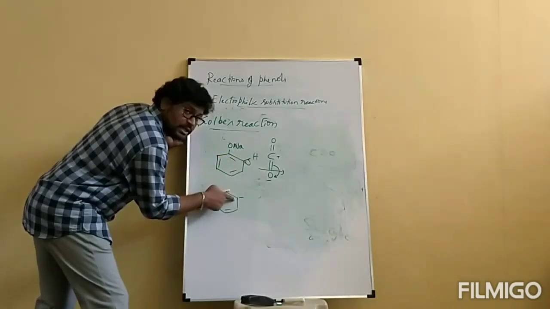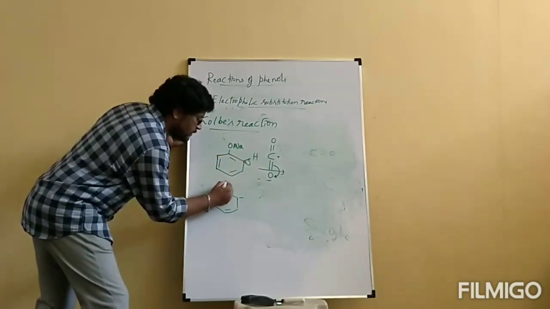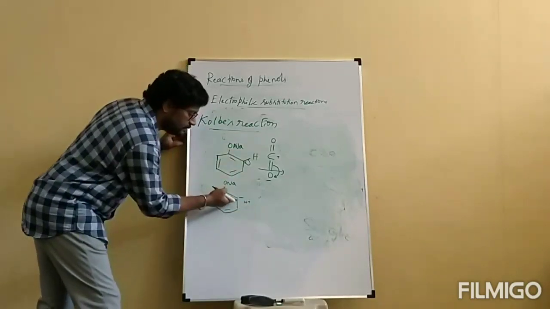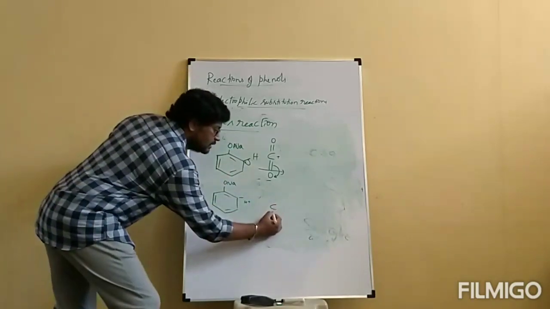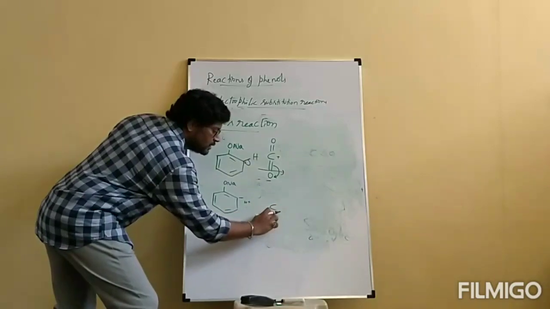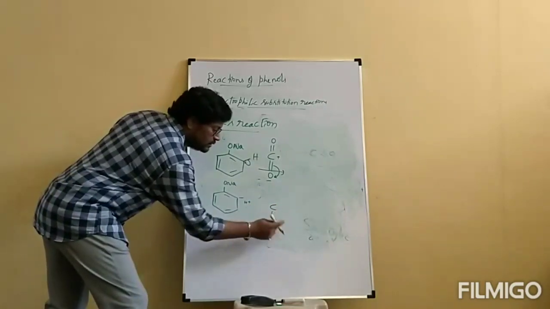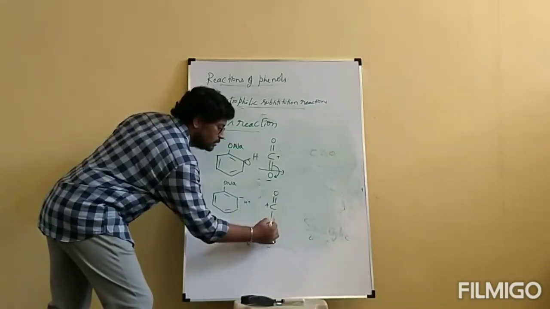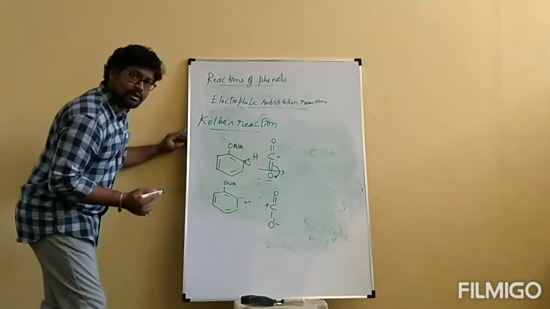This carbon gets a negative charge, with ONa. Here H plus is also there because the bond is cleaved. In the C=O, one bond is cleaved, so C plus is formed, with O minus.